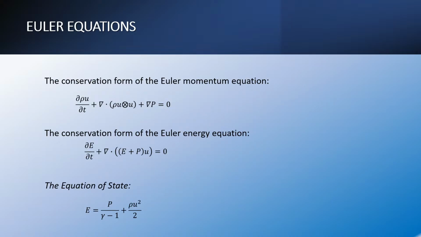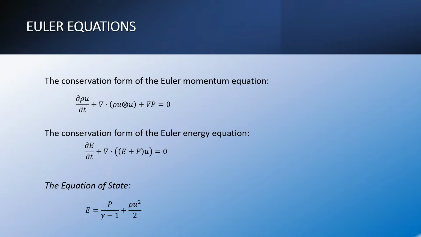Regarding the conservation form of the momentum equation, we have the derivative of the momentum ρu in time plus divergence of ρu convoluted with u plus grad of p equals 0, where ρu is the momentum, p is the pressure, and u is the velocity. Regarding the Euler energy equation, we have dE/dt plus divergence of (E plus P) u equals 0, where E is the energy, t is the time, P is the pressure, and u is the velocity.